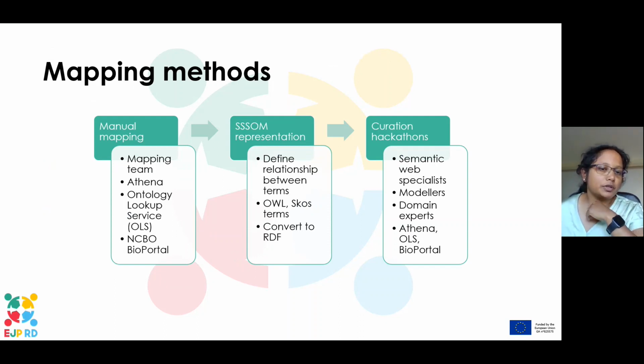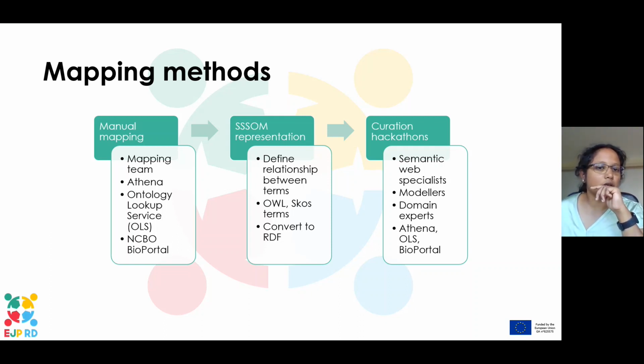We had a small team that mapped between all the terms in the CDE semantic model to terms that could be used in the OMOP common data model. And for that, we used the Athena tool. And we represented these mappings based on the recommendation of SSSOM.